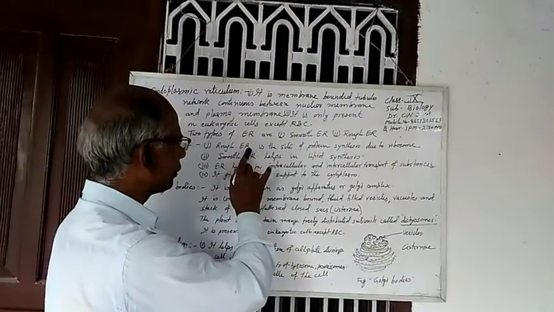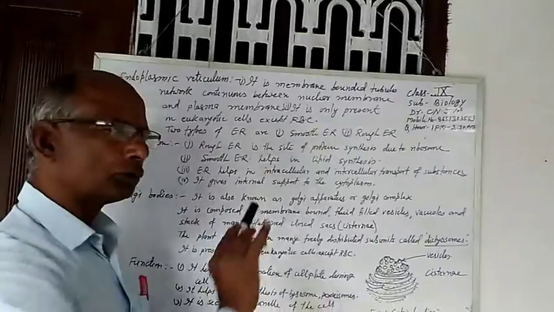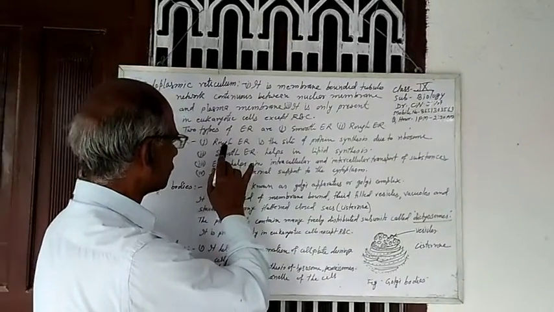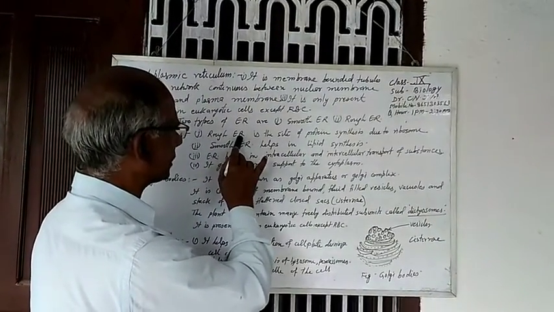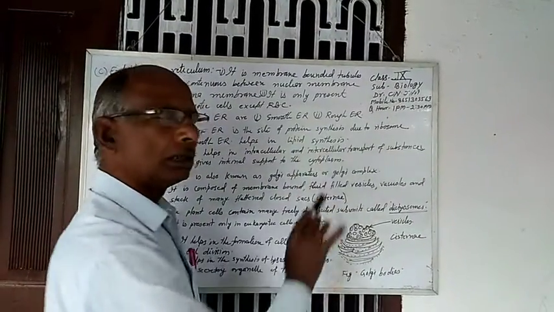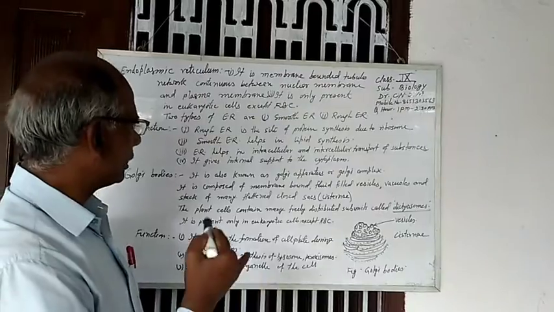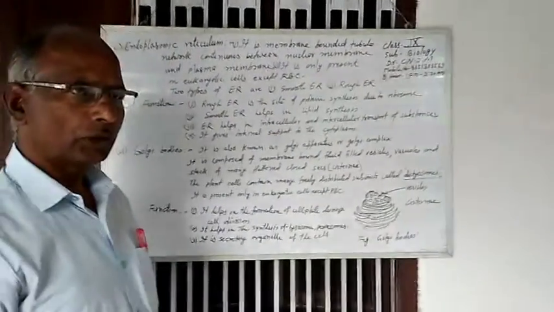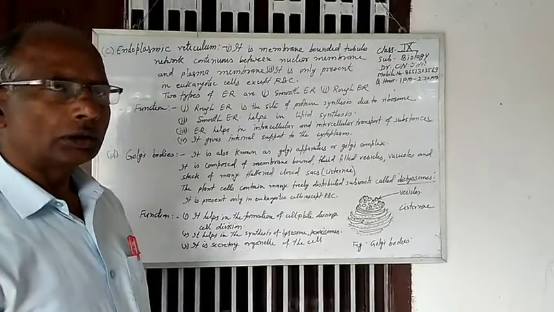So the surface of endoplasmic reticulum, due to the presence of ribosome, becomes rough. So such rough endoplasmic reticulum is the site of protein synthesis, and the endoplasmic reticulum, or those tubules on which